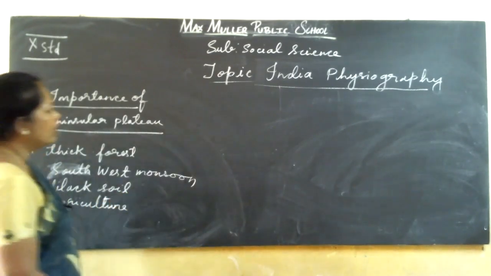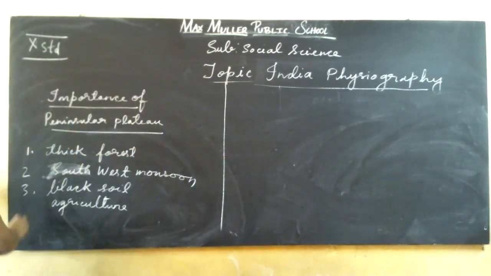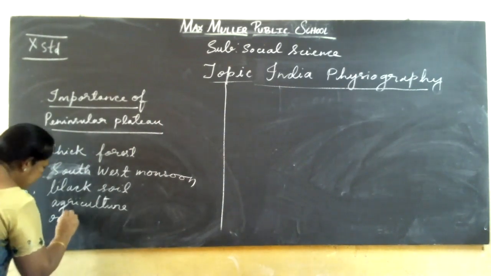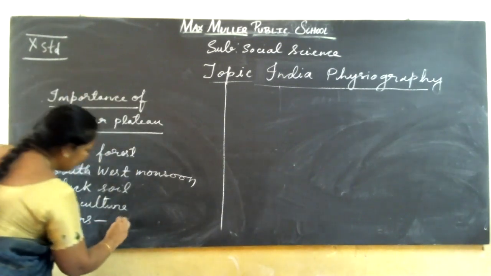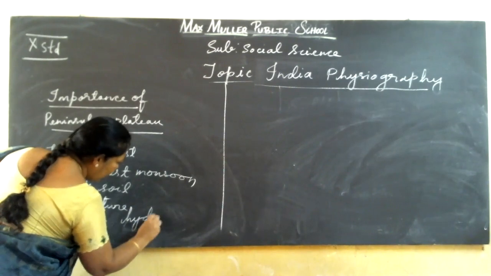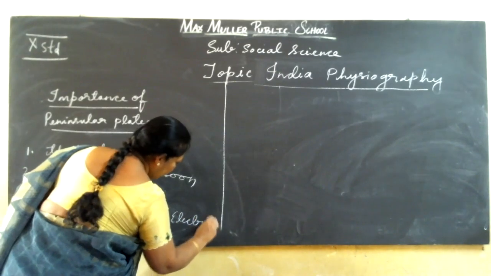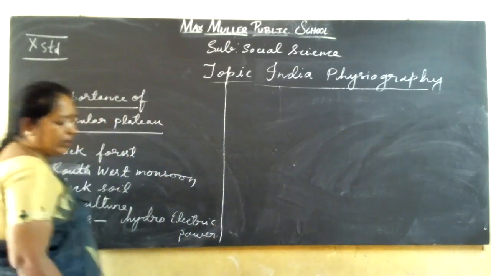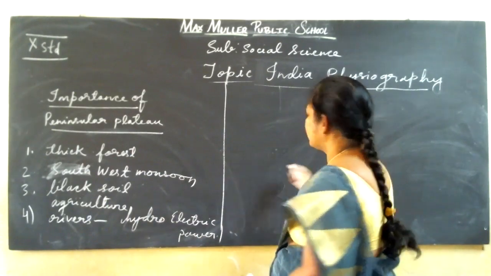Also, it is good for producing hydroelectricity, because the rivers fall from the high region to the lower region. Because of that, it is good for hydroelectric power. Okay, that is the importance I told you.